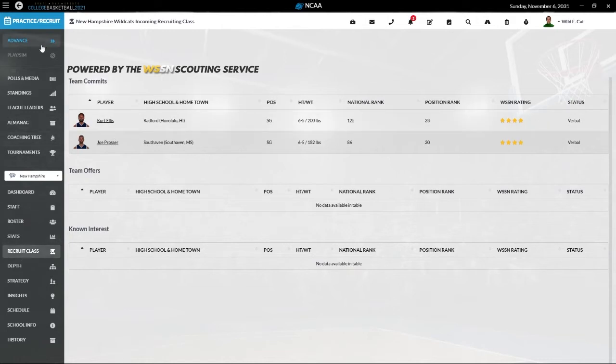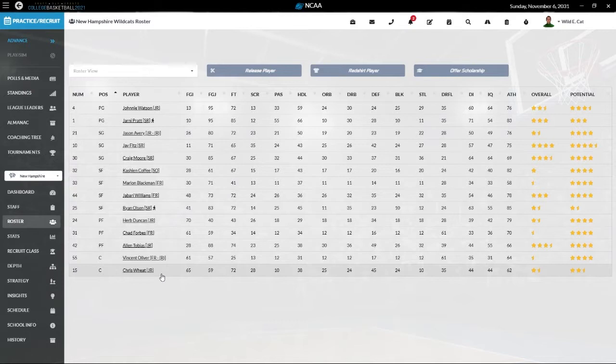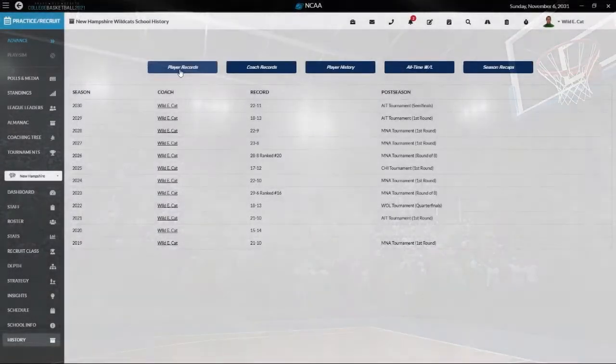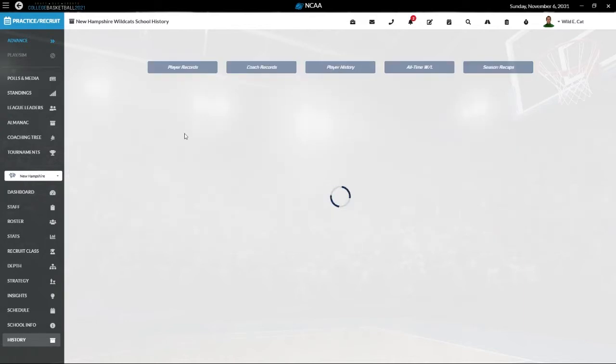What I'm going to do is I actually cut a player, so I have one more scholarship. Let's look at the roster. I don't know if you remember, we brought in a transfer from another school, and he was really being a pain, even when he wasn't playing, he was causing problems.